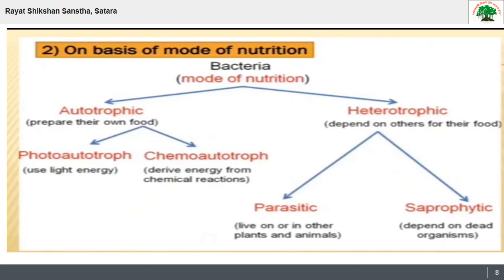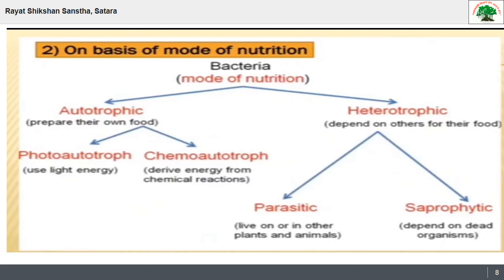They use light energy for preparation of their food. Then chemoautotrophs, chemo meaning chemical. They derive energy from chemical reactions. Then the next main category is heterotrophs, that is they depend on others for their food, for their nutrition.